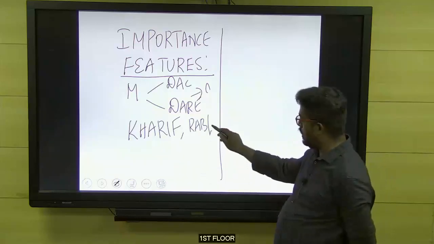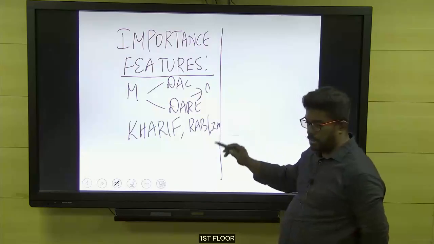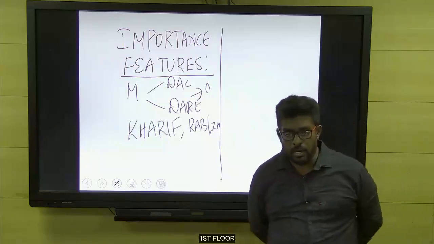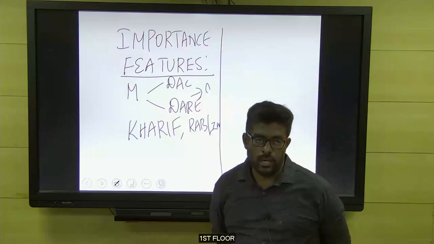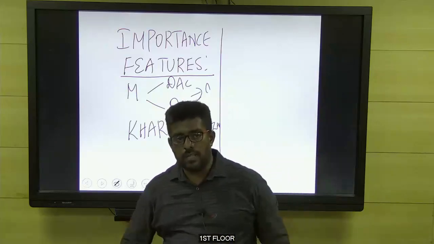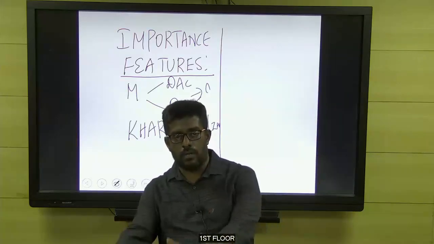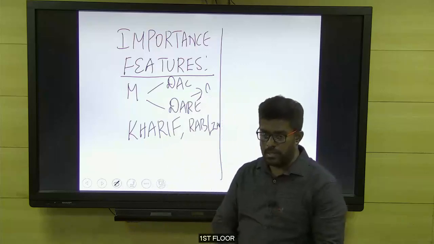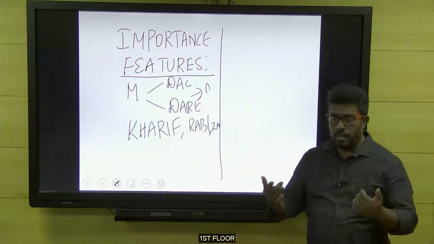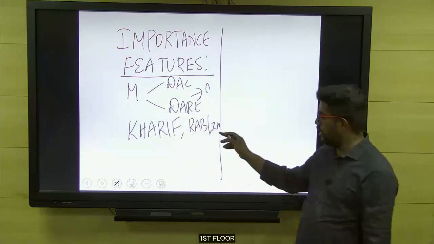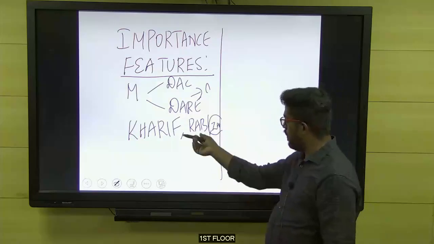Then we learned about Zaid. Zaid is normally the April and May months. Normally we won't be getting rainfall, so many farmers won't grow crops during those months. But instead of leaving the land fallow, some people come forward to grow some crops during these months using the previous moisture and previous nutrients. That is called Zaid. Like that, we learned about seasons.